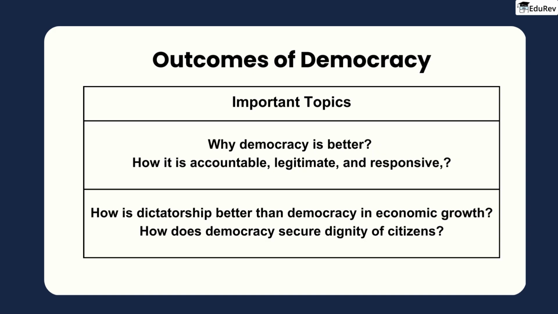Finally, in the outcomes of democracy chapter, focus on why democracy is better, how it is accountable, legitimate, and responsive. How is dictatorship better than democracy in economic growth? How does democracy secure dignity of citizens? This chapter consists of the most repeated previous year questions, and mostly statement questions are asked from this chapter.